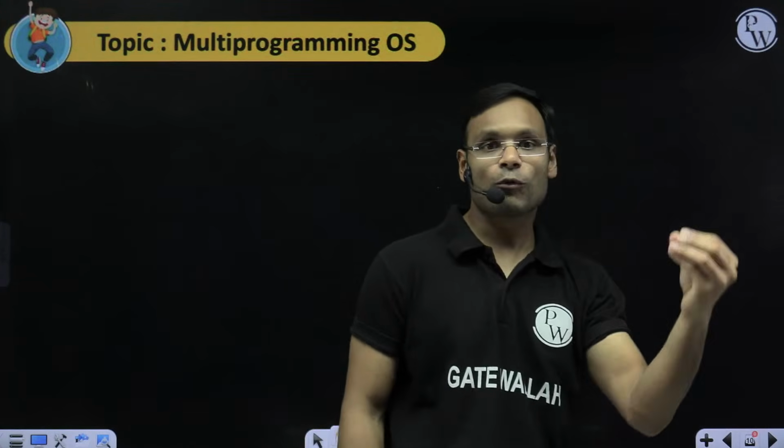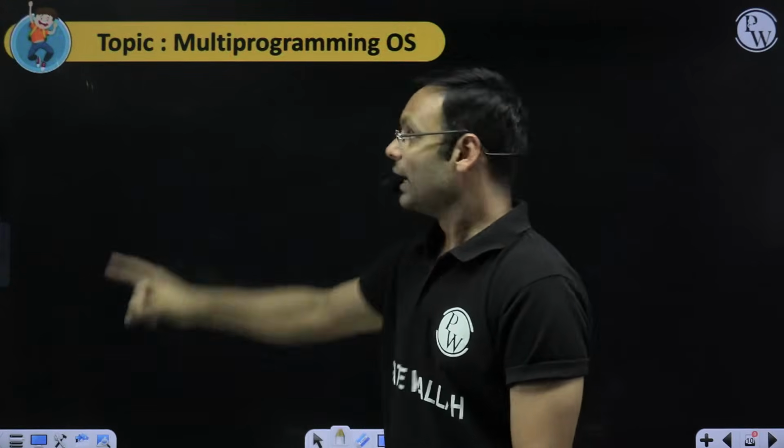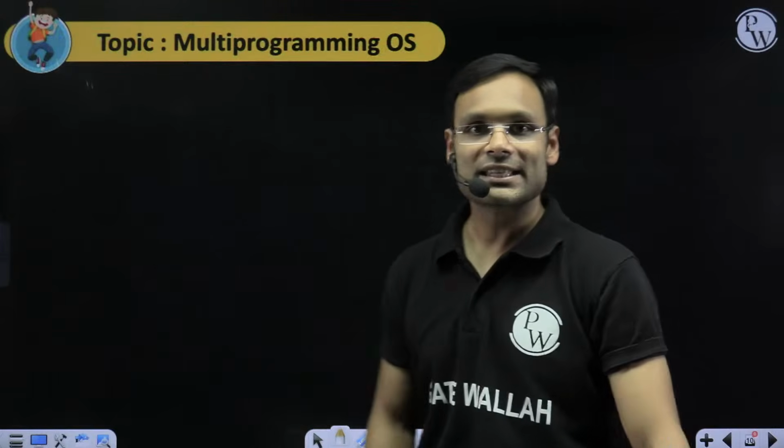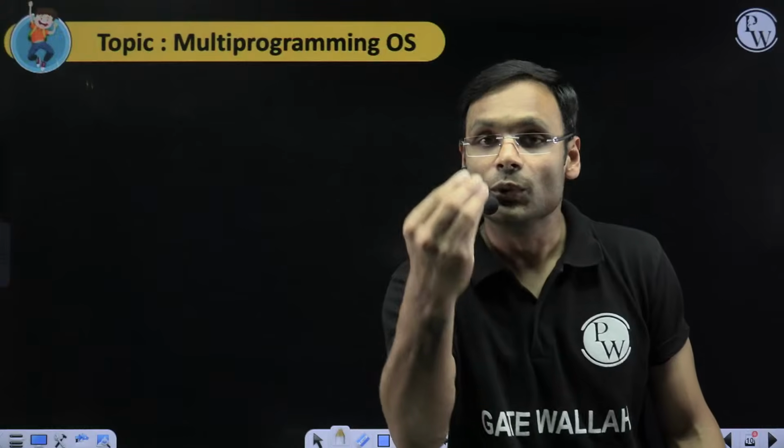When your mother is busy with some household work, or going for a walk or yoga, then your dad can watch the television. If more members are in the house, they can utilize the television more. Same here: more members means more programs in the computer system, and that's how the multi-programming operating system came into the picture, and it has increased utilization of the CPU.